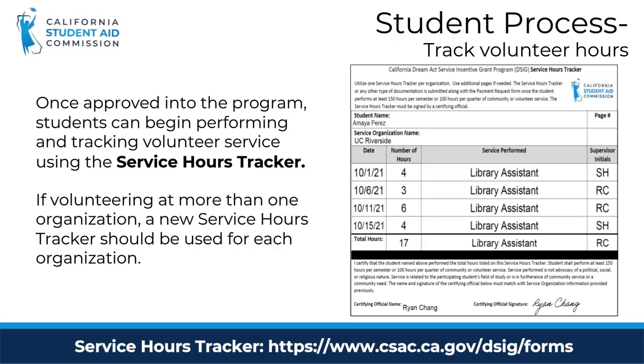After being notified of approval to the DSIG program, students will utilize the Service Hours Tracker to document service hours performed. The service organization must sign for approval of all completed volunteer hours. After completing 150 hours for the semester or 100 hours for the quarter, students submit the payment request form and the service hour tracker to CSAC, which we will see on the next slide.